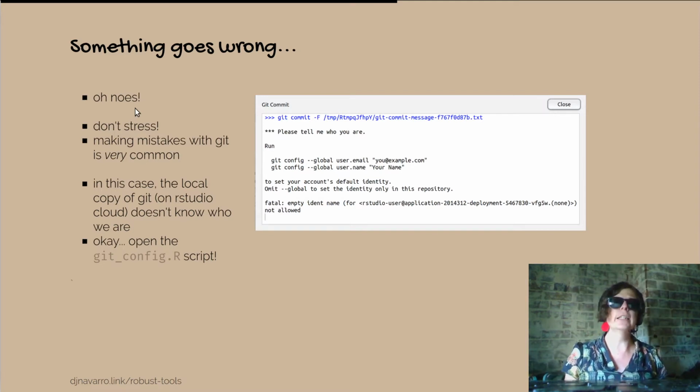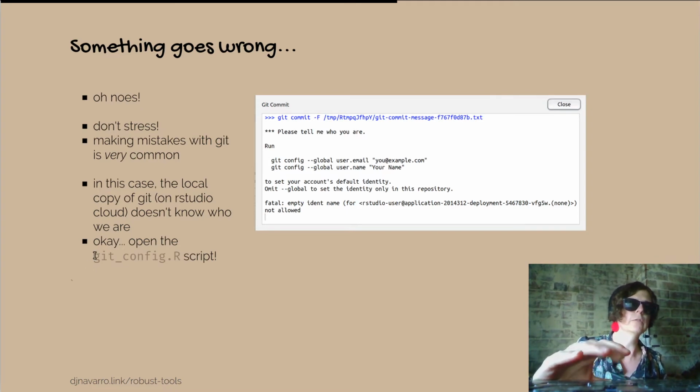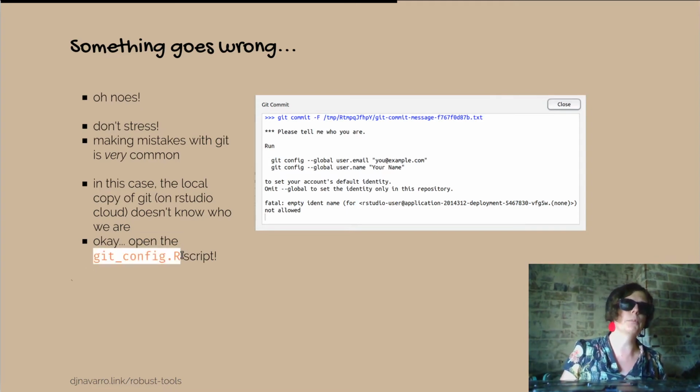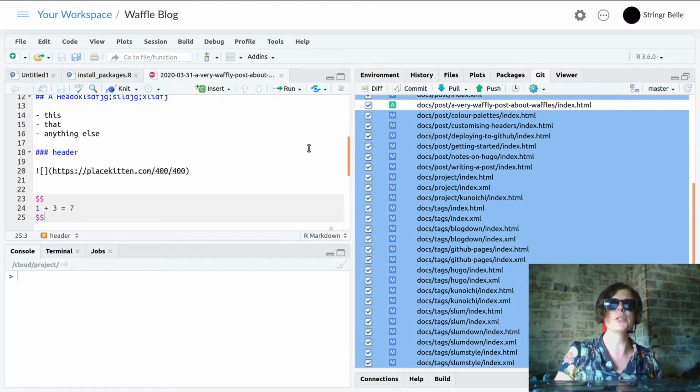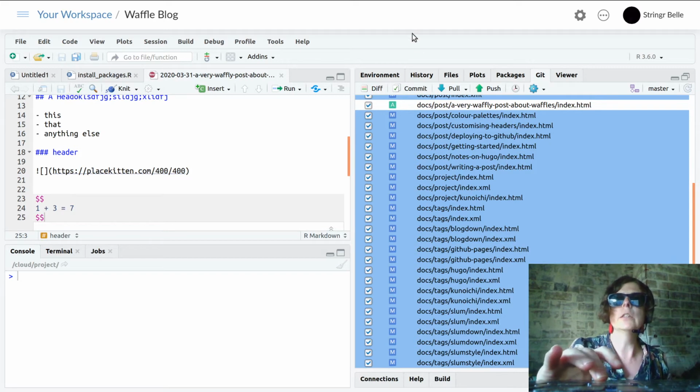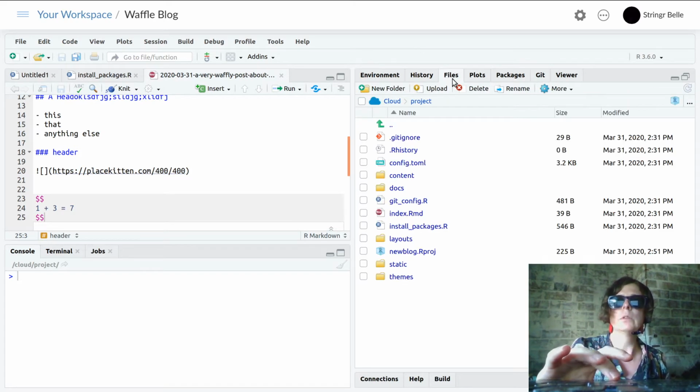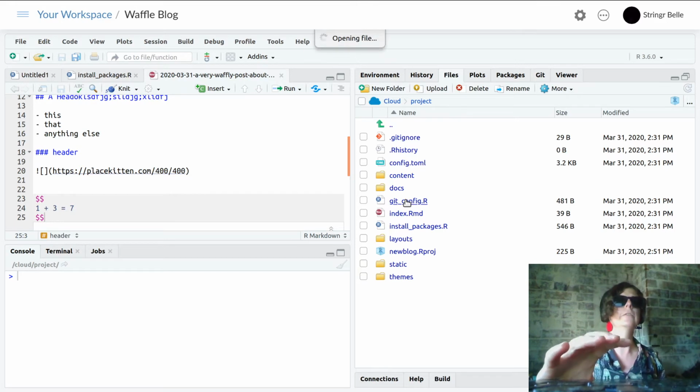So conveniently, what I actually did this time was write a little function called the git config script, which just speeds up this process. So what I'm going to do is, as Stringer Bell, I'm going to open up that file and I'm going to do the thing that introduces Stringer Bell to Git. Okay, so apparently I've got this function. Let's go back over. Yes. Alright. So over here in the files pane, we go git config.